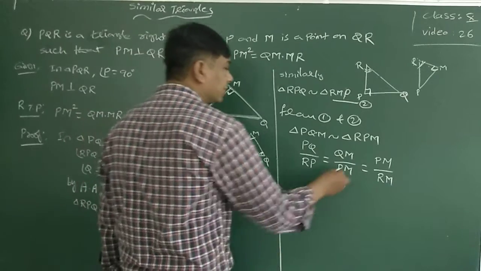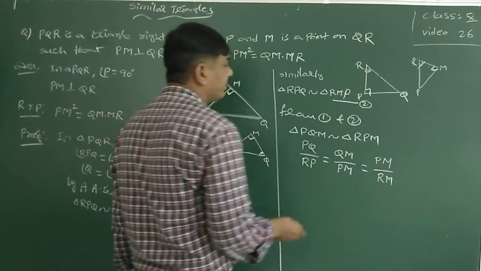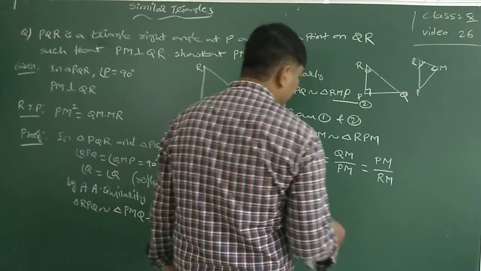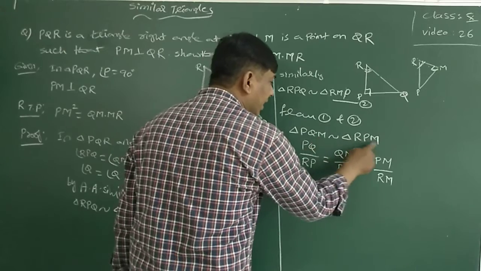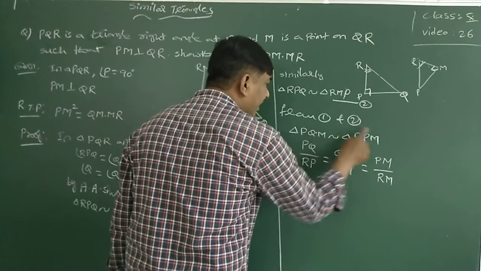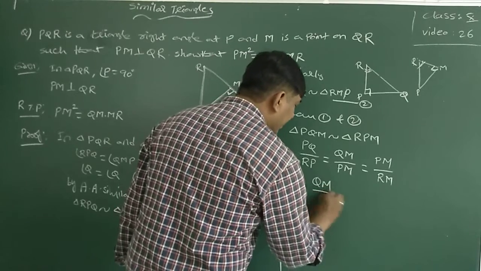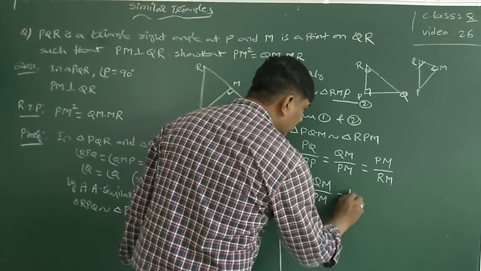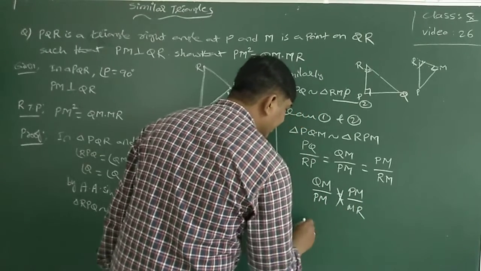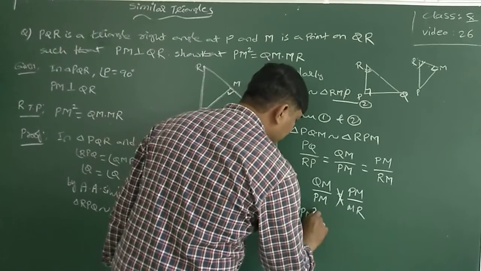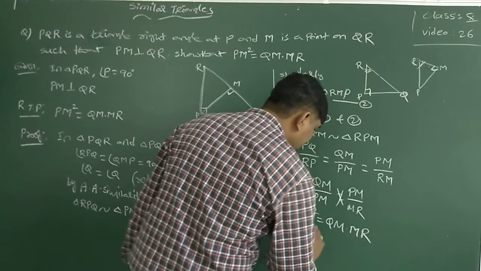RM. So these two you take, because I require PM square is equal to QM into MR. Now PQ by RP, QM by PM and PM by RM. So QM by PM is equal to PM by MR. Cross multiply: PM square is equal to QM into MR. Hence proved.